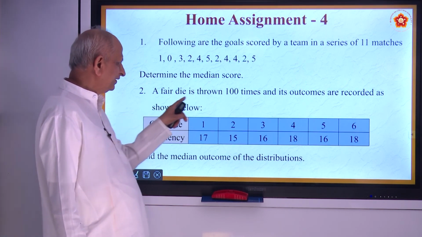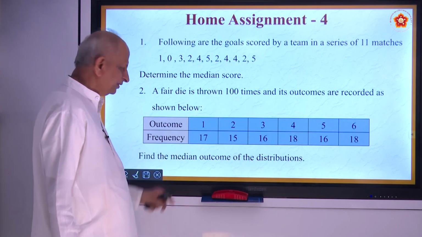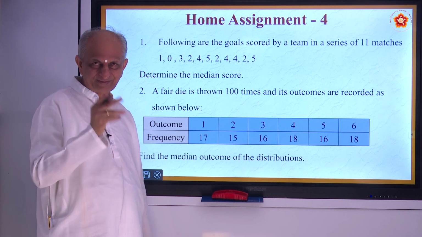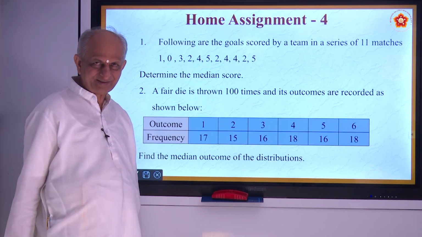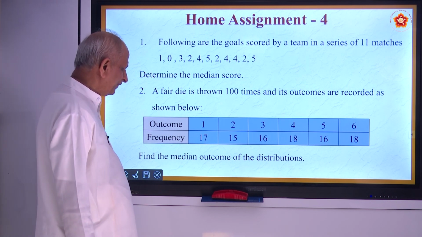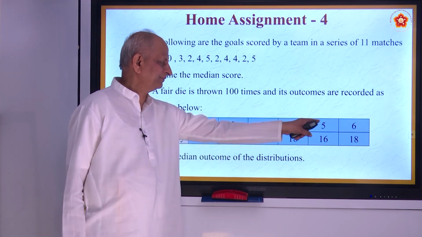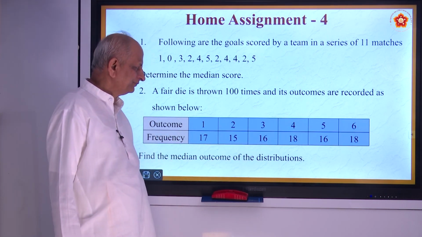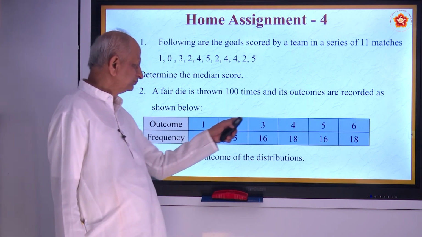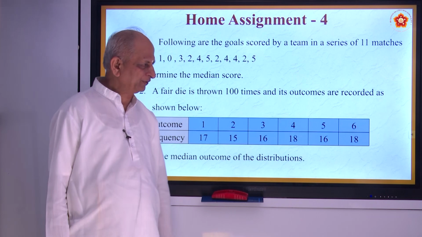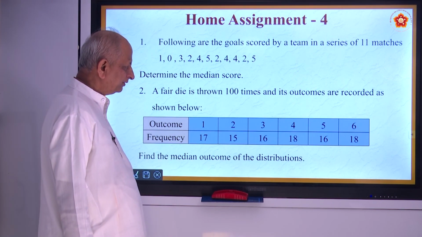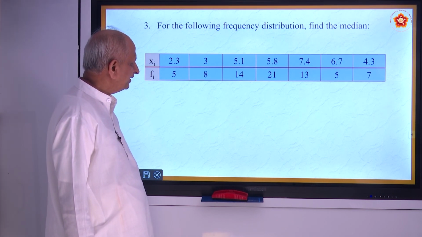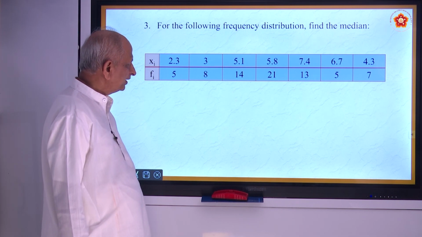A fair die is thrown 100 times and its outcomes are recorded. You know a die? What is a die? It has 6 faces. Each face has dots on it. So 1, 2, 3, 4, 5, 6, they will be the dots. They are called outcomes. And this is called frequency. They are asking for the median. And it is an even number. So n by 2 and n by 2 plus 1. Okay, that is how you have to do it. And the third one, for the following frequency distribution, find the median. One more question.